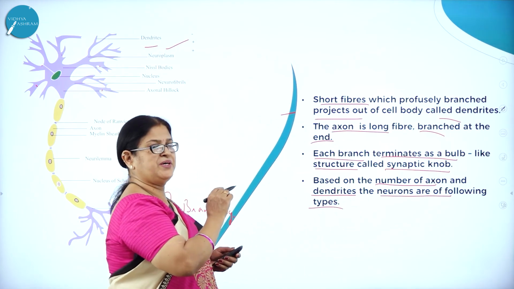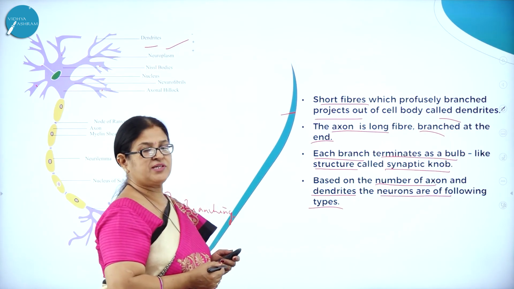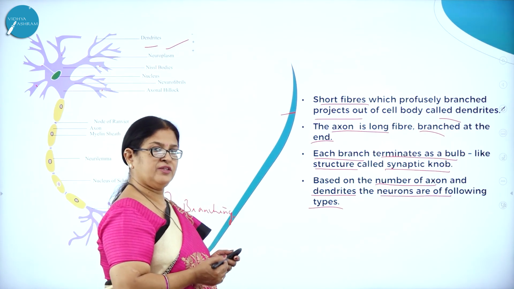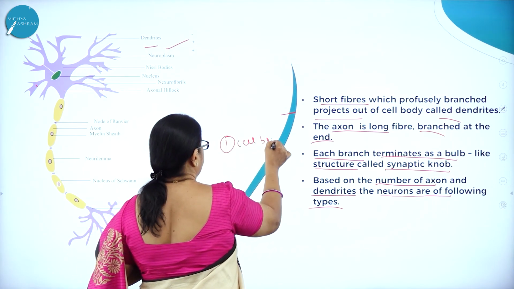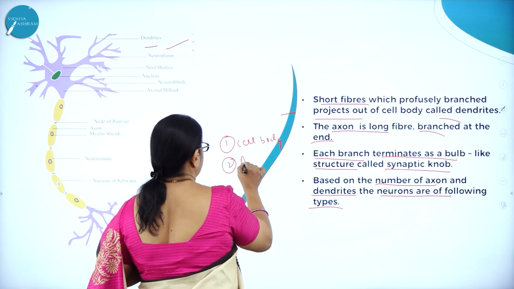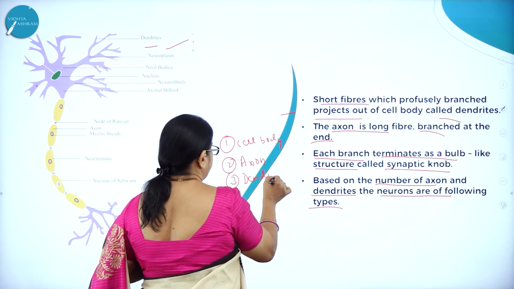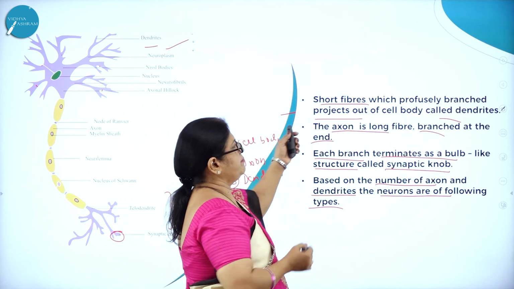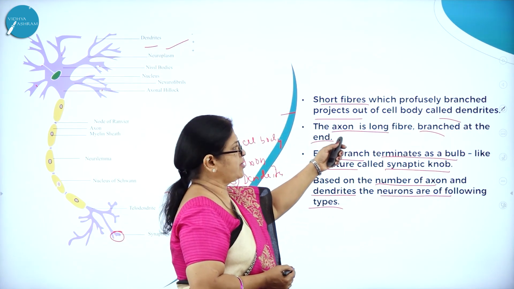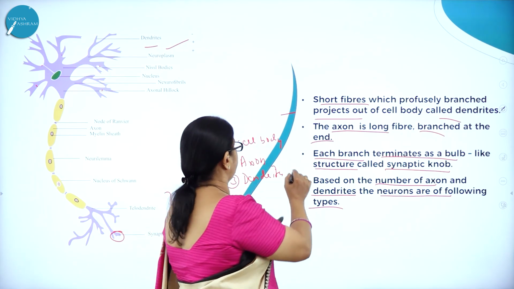As we know, a neuron, which is a structural and functional unit of the nervous system, comprises the cell body, axon and dendrites. So what are dendrites? Short fibers which profusely branch and project out of the cell body are called dendrites. What is axon? So it is the cell body, the dendrites.